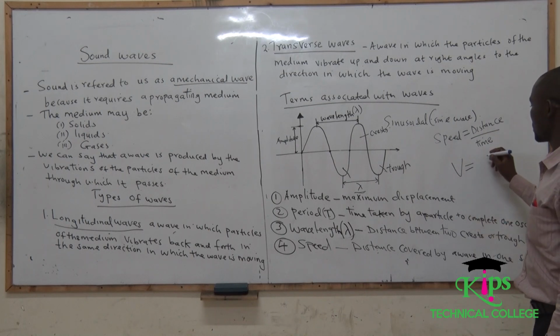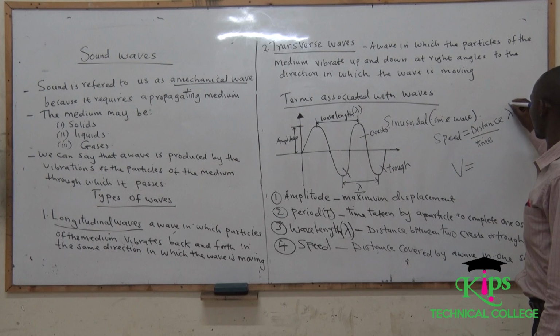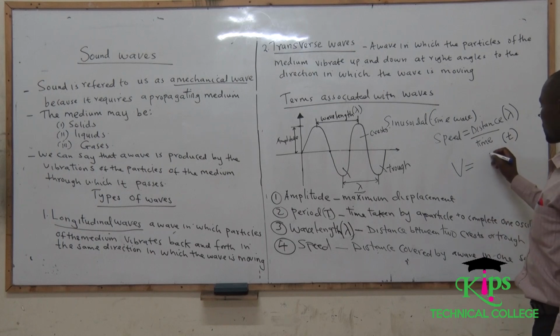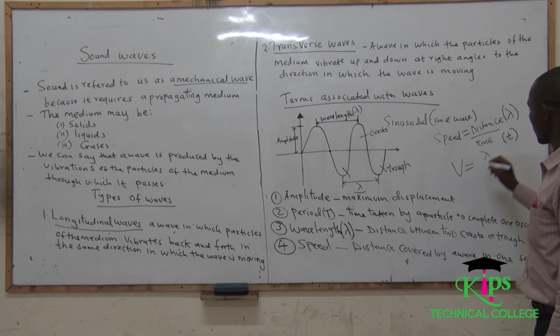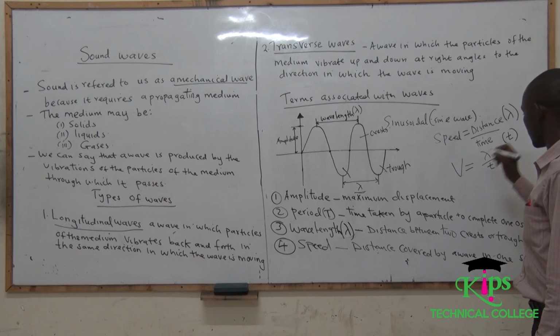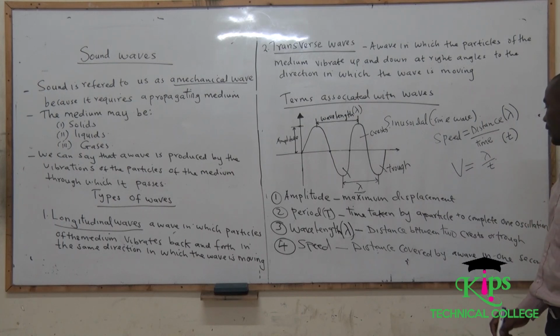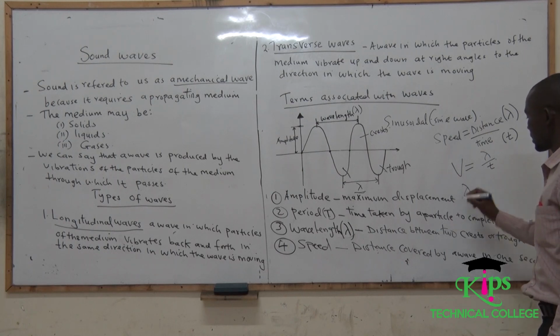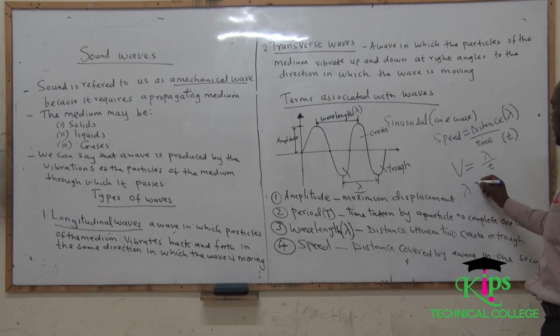Our distance will be represented by lambda, and our time can be represented by small letter t. So this gives us a formula of this kind, v = lambda/t. So meaning the distance lambda can be given by the velocity times time.